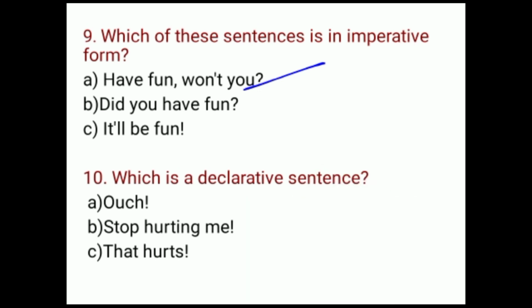Last but not the least, which is a declarative sentence? Three options are given. Ouch is exclamation. I told you exclamative sentence can be written, can be said verbally or can be said in a sound. Stop hurting me is imperative. That hurts. So which one is the right answer here? That hurts means you are declaring something is there that is hurting you. So that hurts is the right answer.